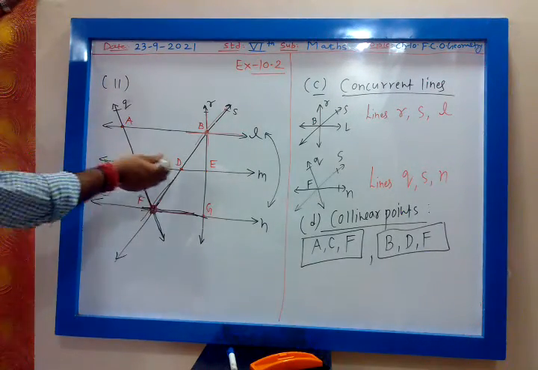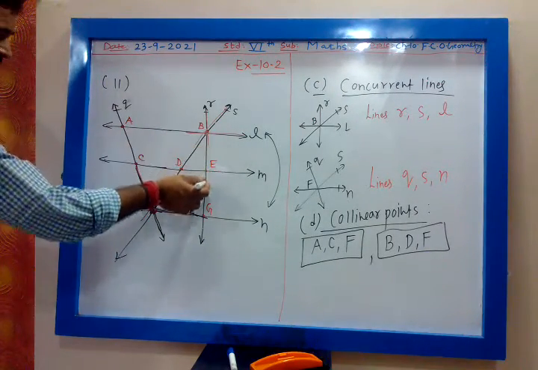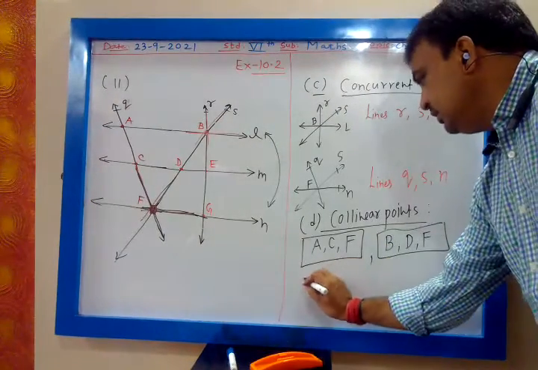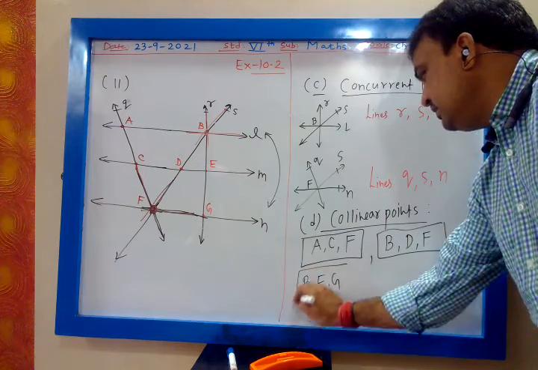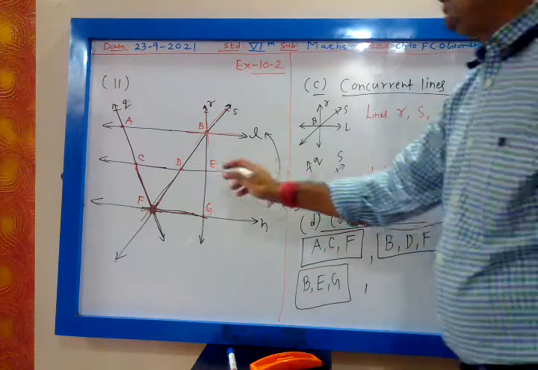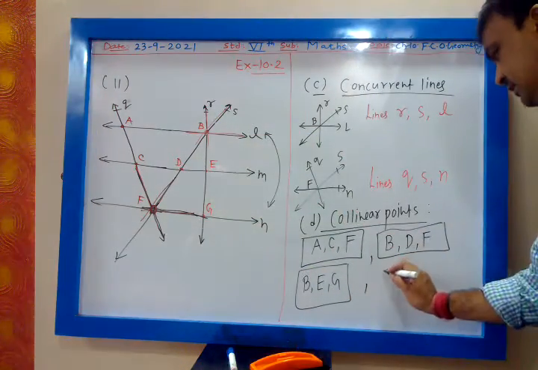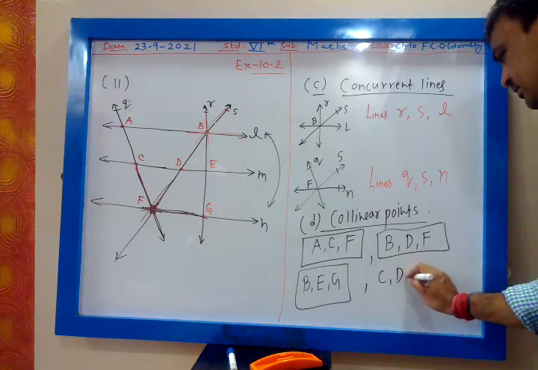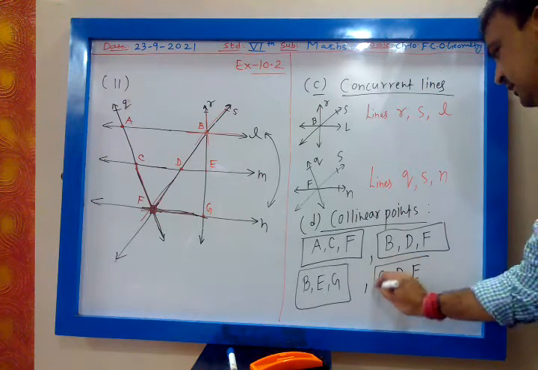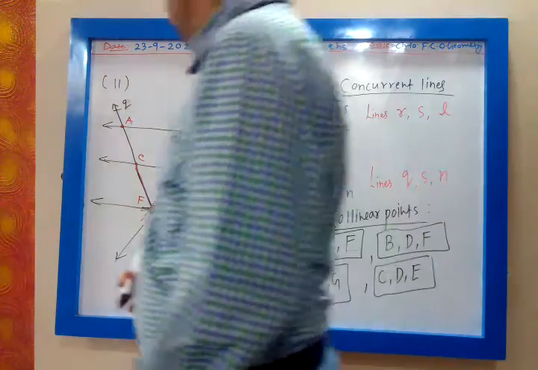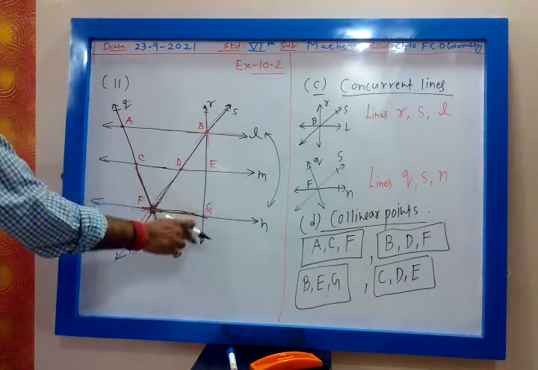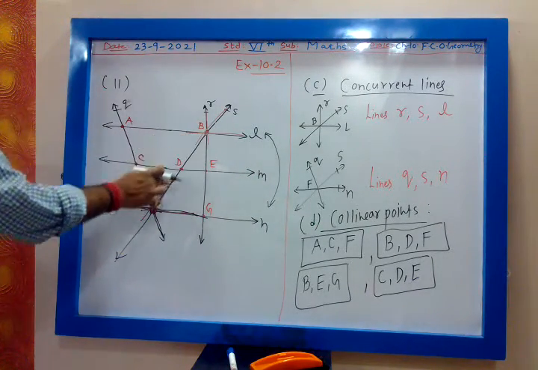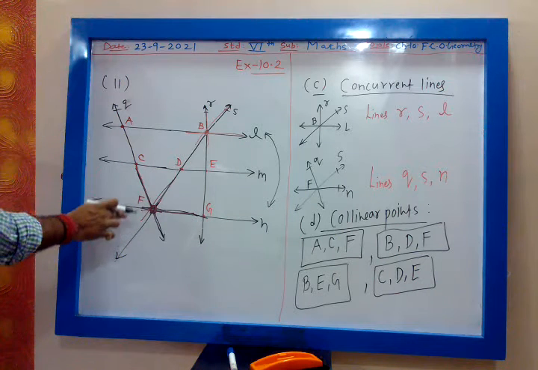Now, B, D, F. Now, B, E, G. C, D, E. Very good. Chalo. Any other? Yes, A, C, F, B, E, G, then B, D, F.